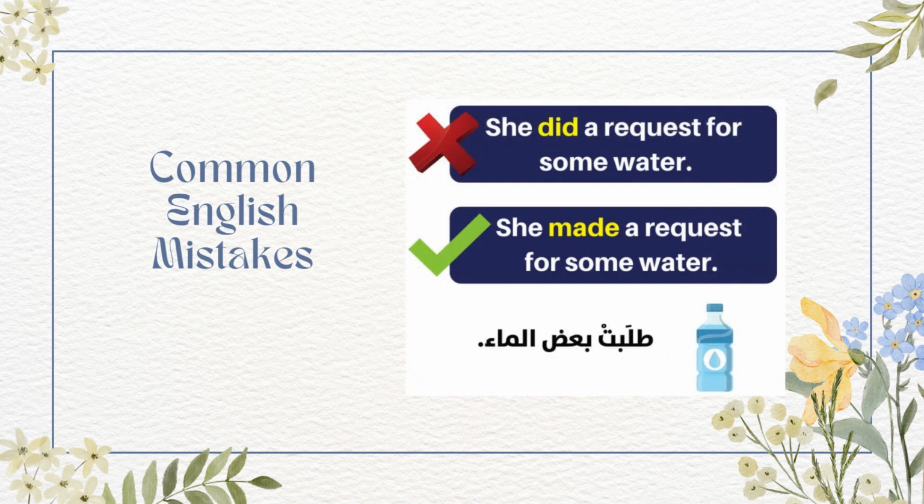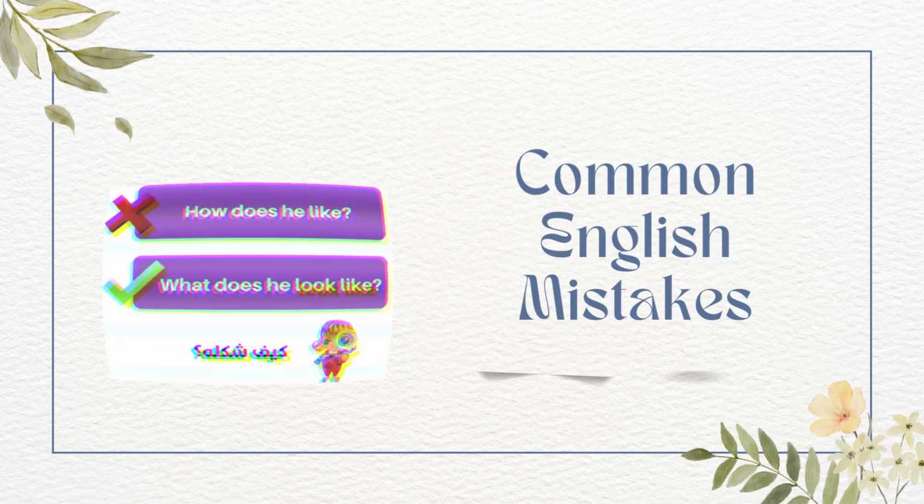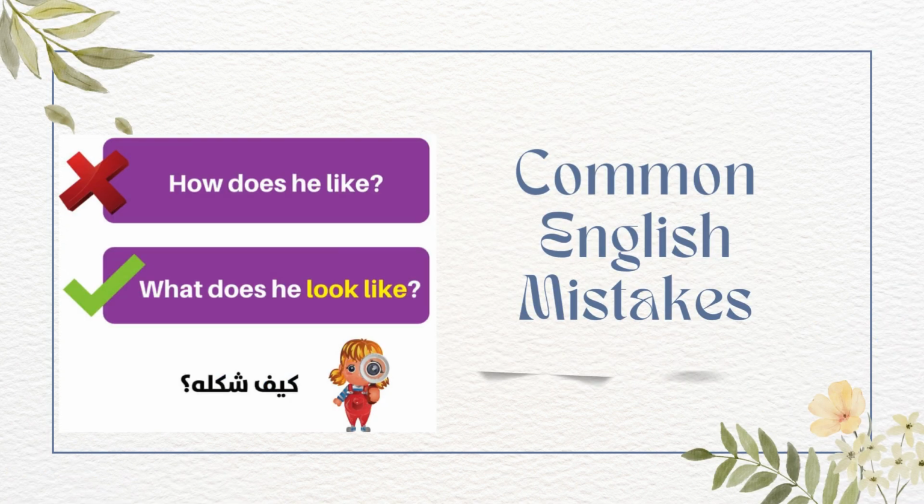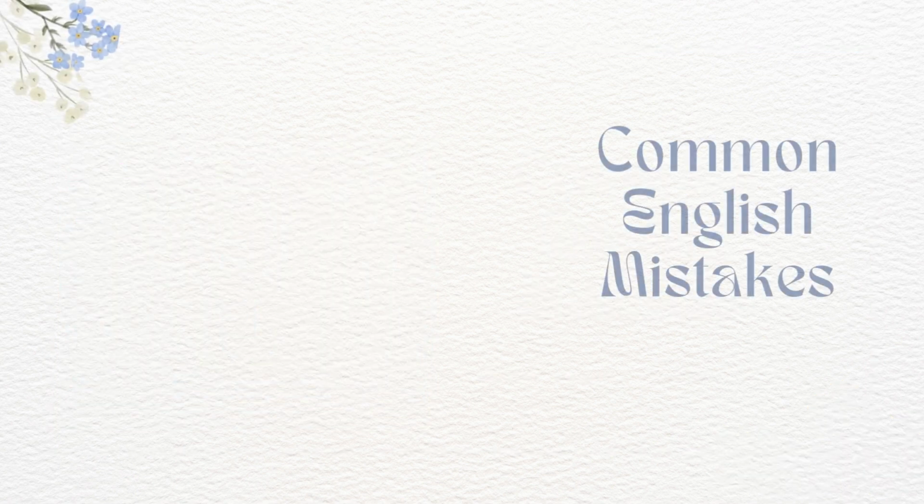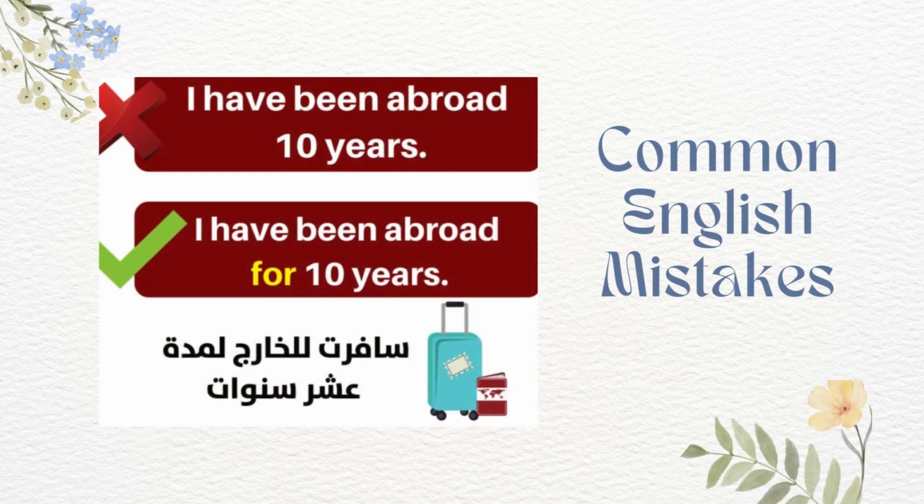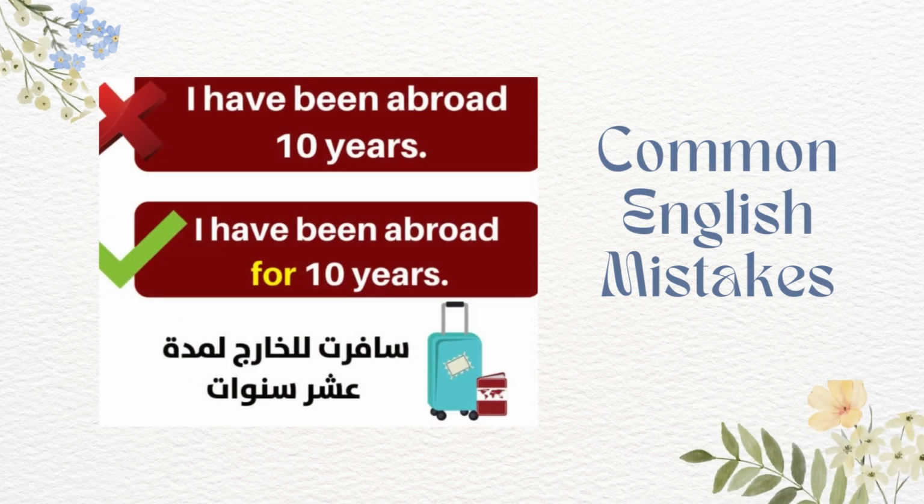She did a request for some water. The correct sentence is: she made a request for some water. How does he like? It is a wrong sentence, and the correction of this sentence is: what does he look like? I have been abroad 10 years. The correction of this sentence is: I have been abroad for 10 years.